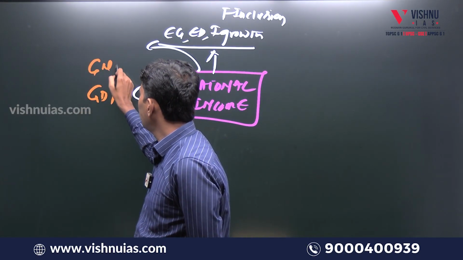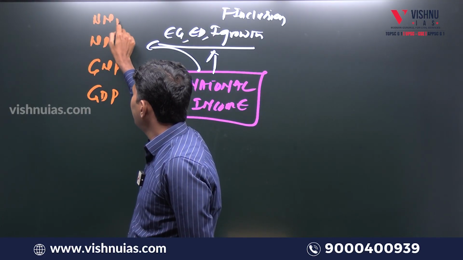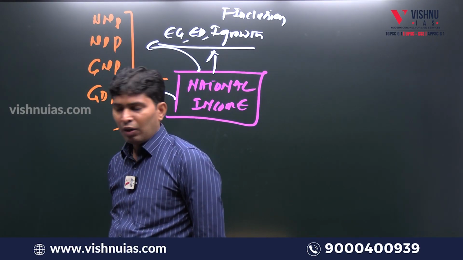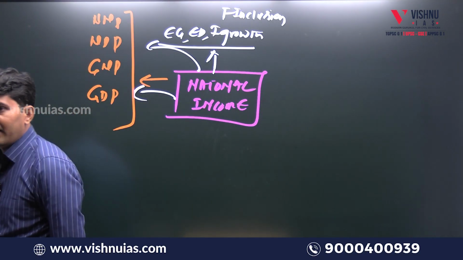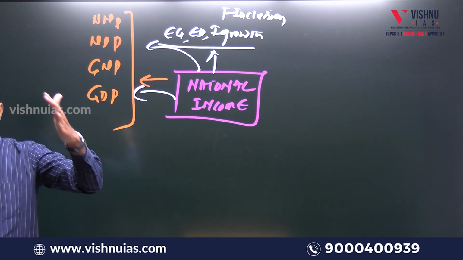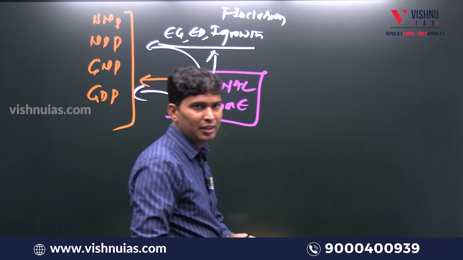Similarly, GNP, NDP, NNP, different indicators. So these are regularly asked in the prelims. What is included, what is not included, what is the basic difference between GDP and GNP, what is the difference between NDP and NNP, why NDP and NNP are not used for economic growth comparison.